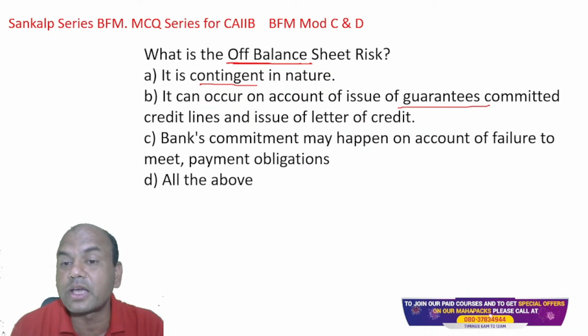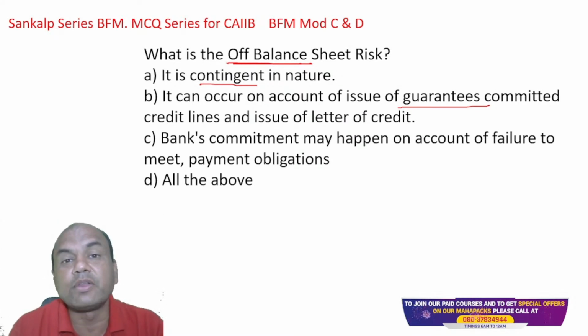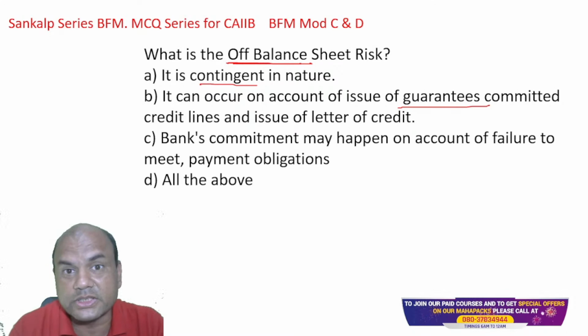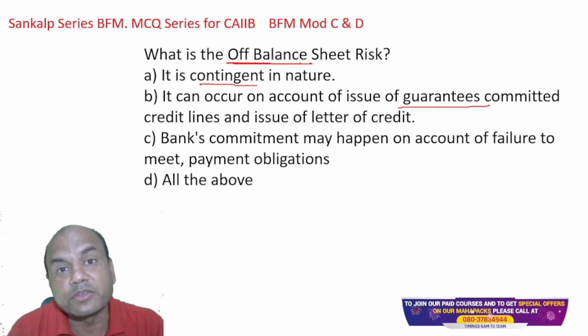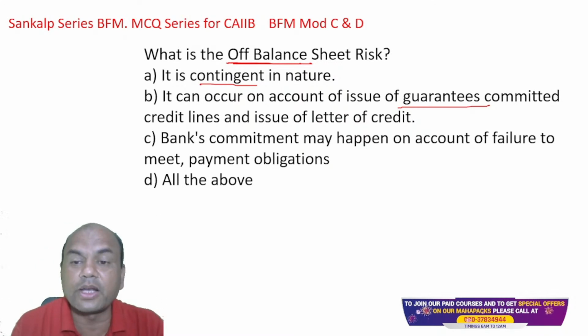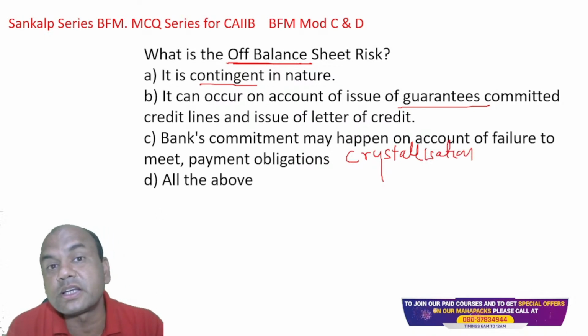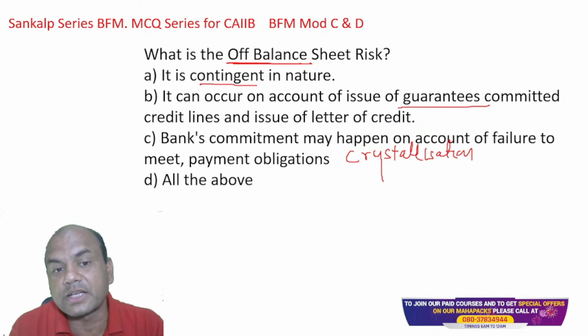When I issue the guarantee, what does it mean? I'm telling somebody, if this guy doesn't work, I will pay you whatever your losses are. So if this guy doesn't work, I'll have to pay it. So it may get converted into cash, and this is known as crystallization. Crystallization means converting the contingent liability into real liability, meaning cash flow liability.